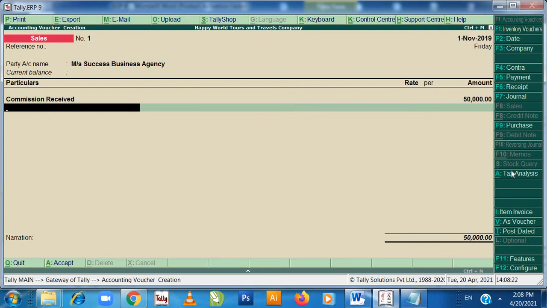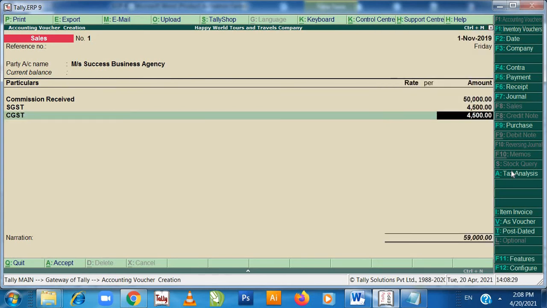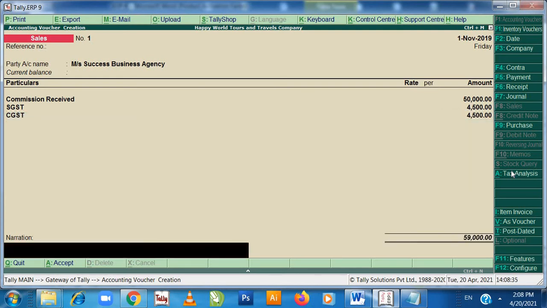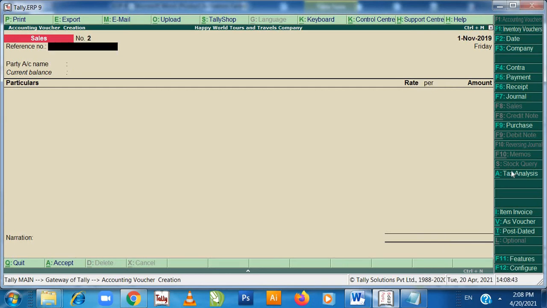And how much is the SGST? Automatically it will come. CGST also will come. So total it is 59,000. With 50,000 with GST is 59,000. Press enter, enter. Being received commission of 50,000 with 18% GST. You can write down. Enter.